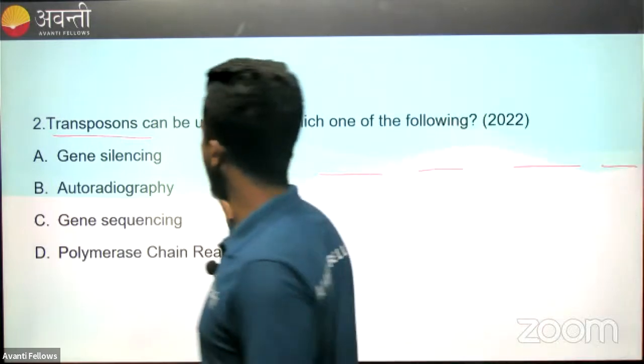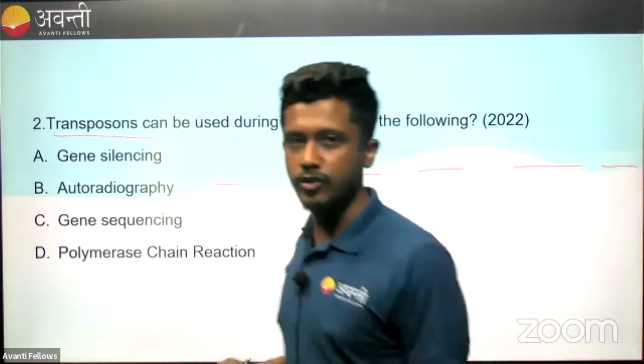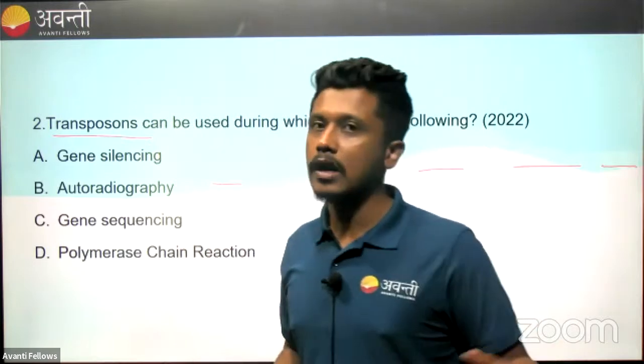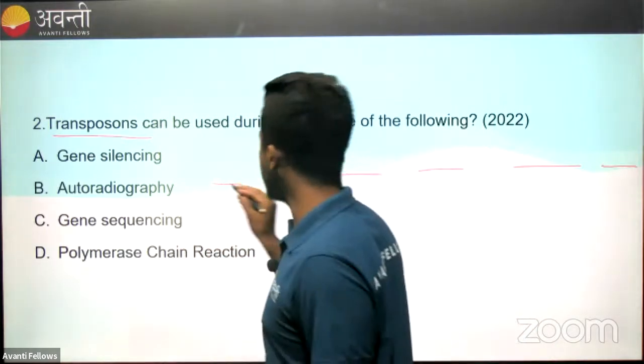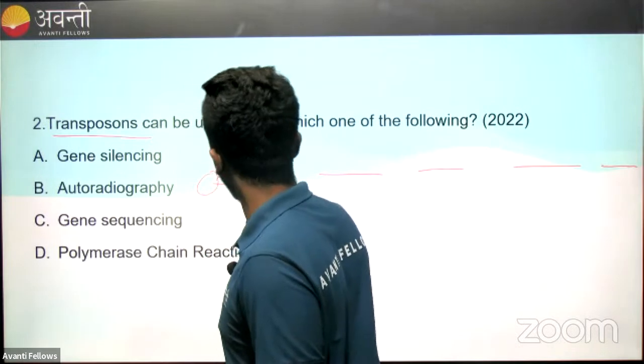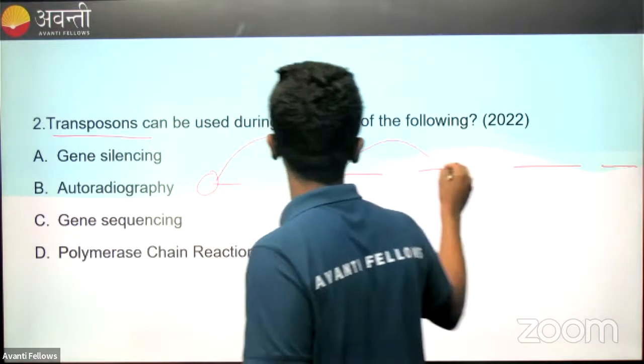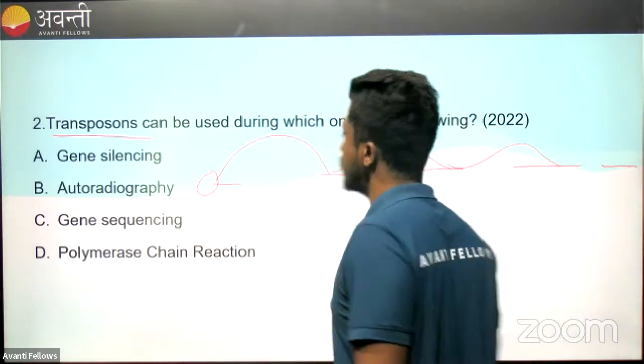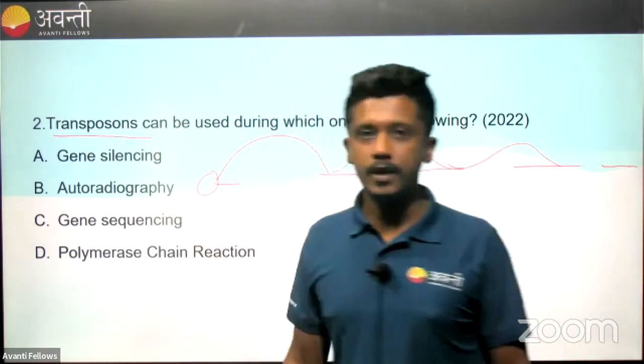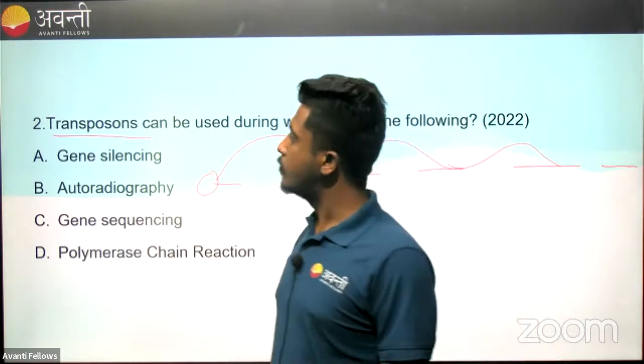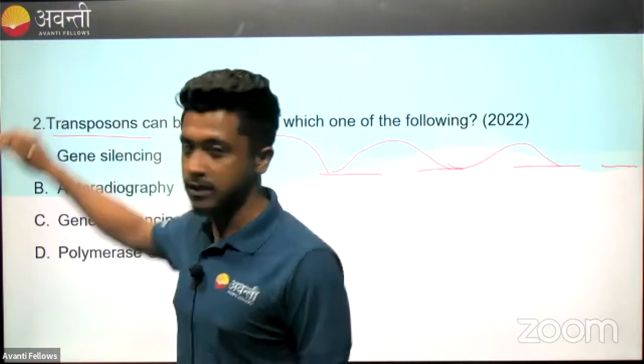Now, transposons are jumping genes. So they have elements called transposable elements. What they do is they jump from one gene sequence to another gene sequence, and another, and they keep on expressing them. Get my point? So similarly, why do we use transposons or jumping genes?